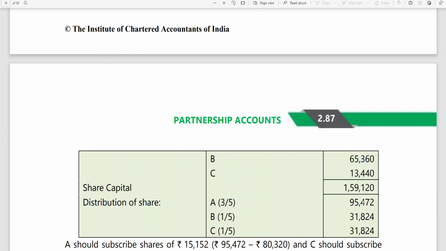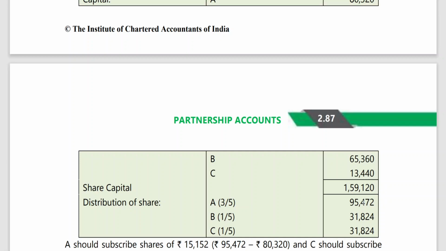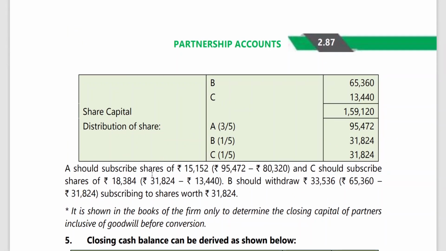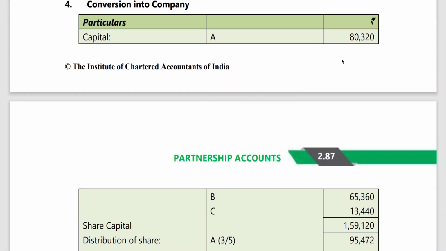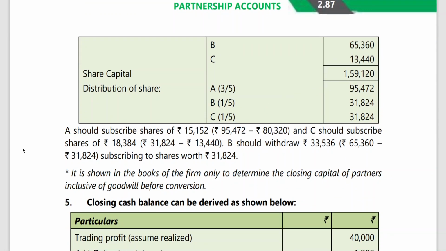A is going to be issued shares by the company to the extent of 95,472, B 31,824, C 31,824. But A, according to the new profit sharing ratio, has to have a capital of 95,472. How much is A having? 80,320. That means A should subscribe for the 15,152 deficiency. He is supposed to maintain 95,472 share capital but is having only 80,320, so he has to purchase the 15,152 by paying cash and getting shares.